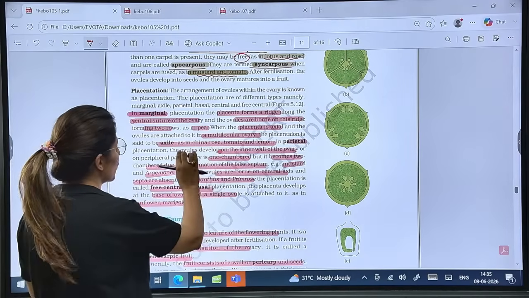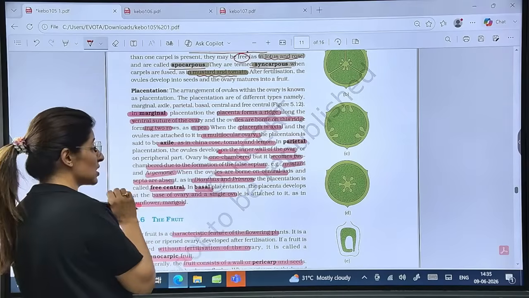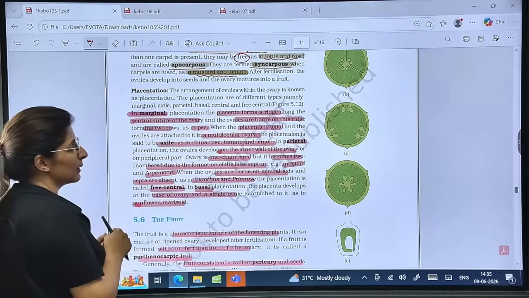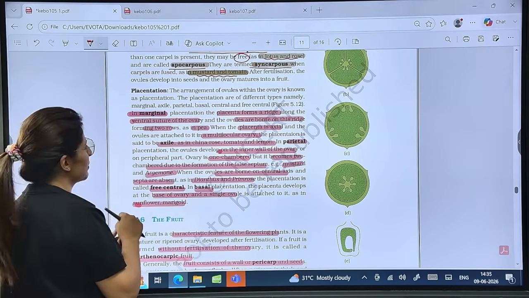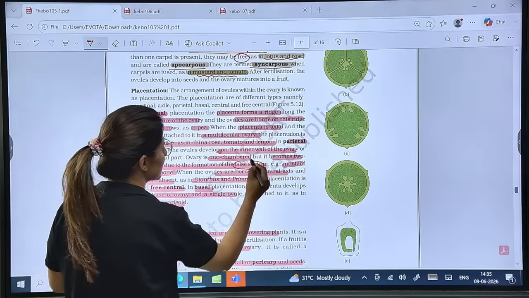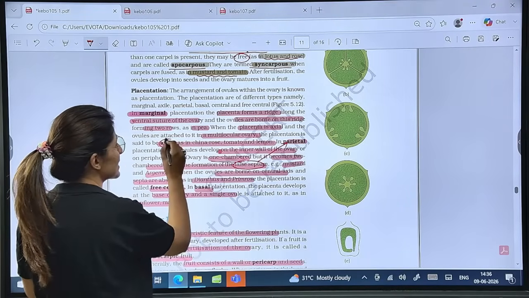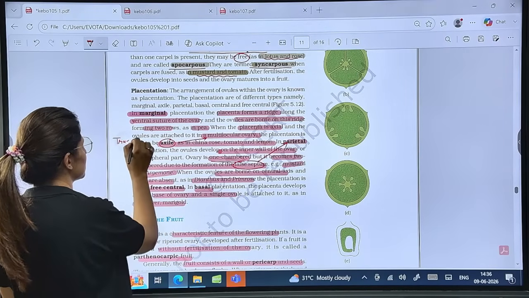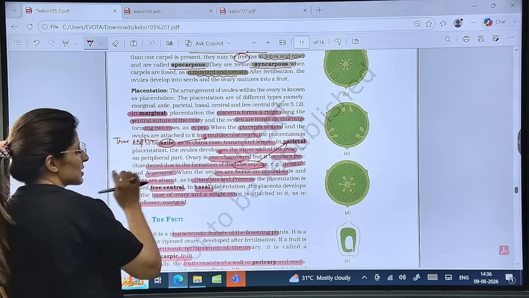In parietal, guys, ovules develop on inner wall of ovary. Ovary one chambered becomes two chambered due to false septum. So false septum is a character of parietal. Multilocular ovary in case of axial, and true septum is present here. Is that clear? So underline these terms. False septum is a character of parietal, and then there is one chamber. In axial there is a multilocular ovary, and there is true septum, which will divide it into chambers. Is that clear? Example is mustard and argemone.